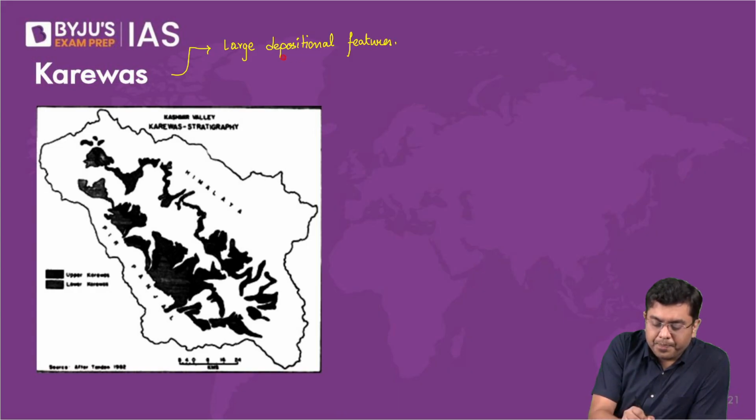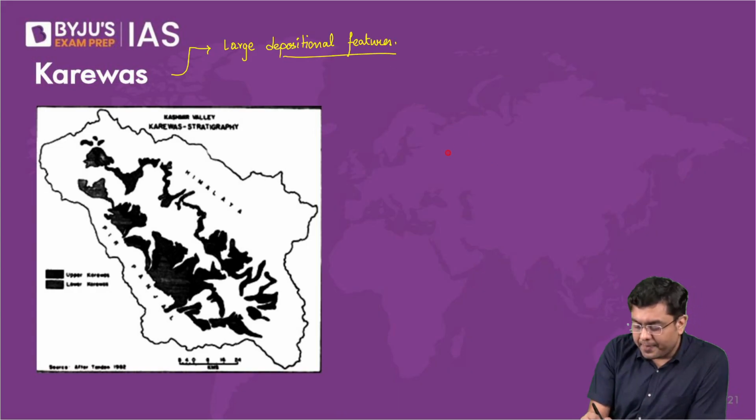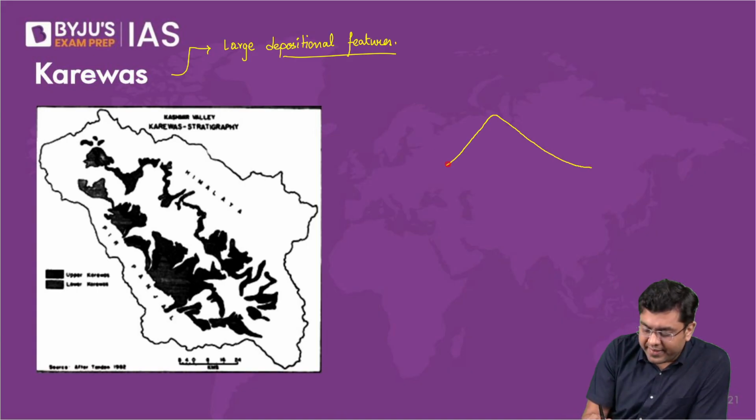So here, on one side you had the Trans and the Great Himalayas, and on the other side you had the presence of the Middle Himalayas, the Pir Panjal.